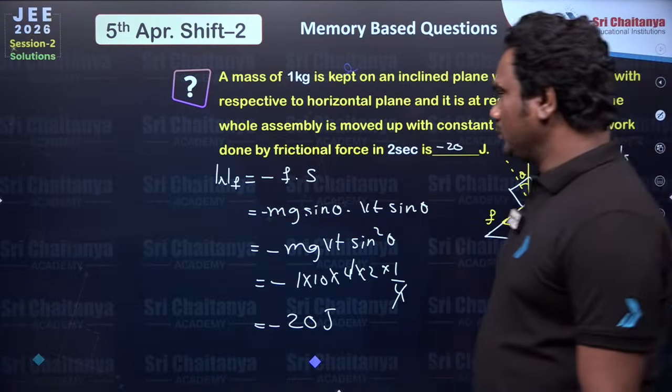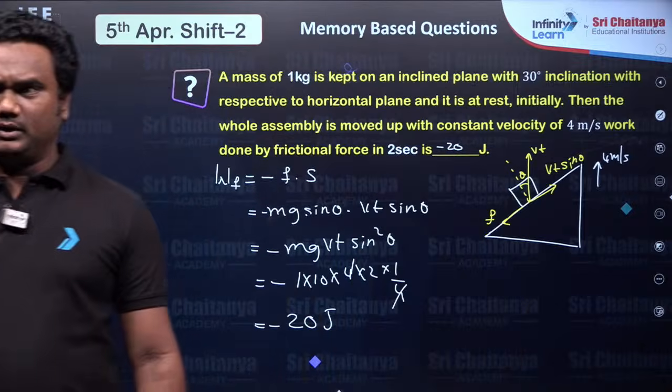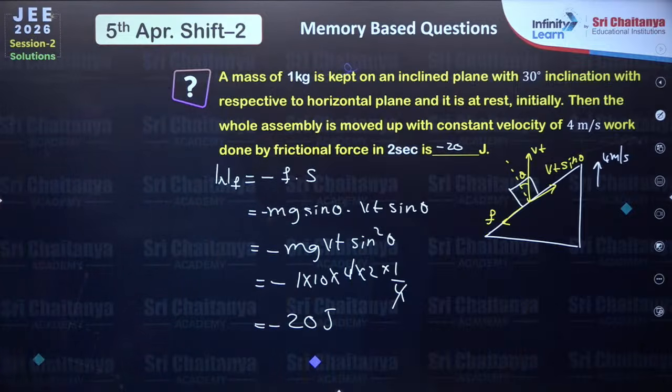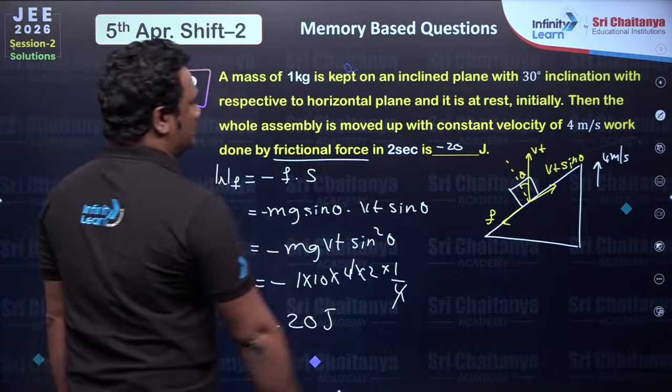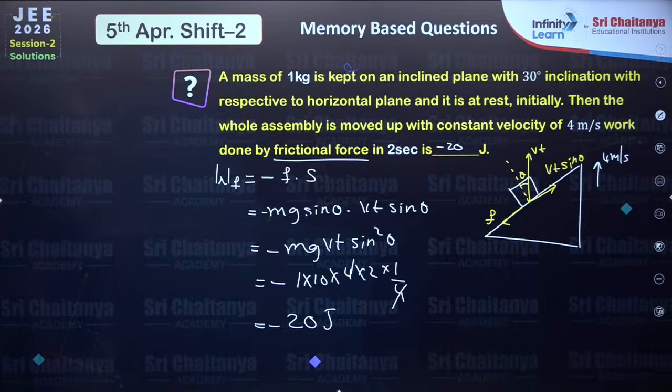Okay, little typical question, but if you read it and draw the diagram clearly and understand what is being asked, this question regularly you learn, like what is the work done by all forces. Work done by all forces will be solved by change in kinetic energy, work energy theorem, but they are asking only work done by frictional force, not work done due to gravity or any other external force.